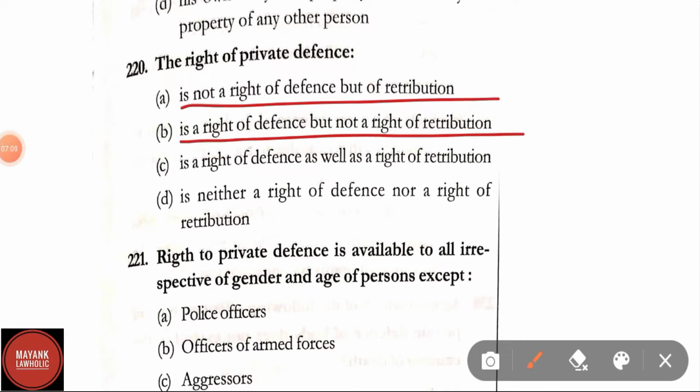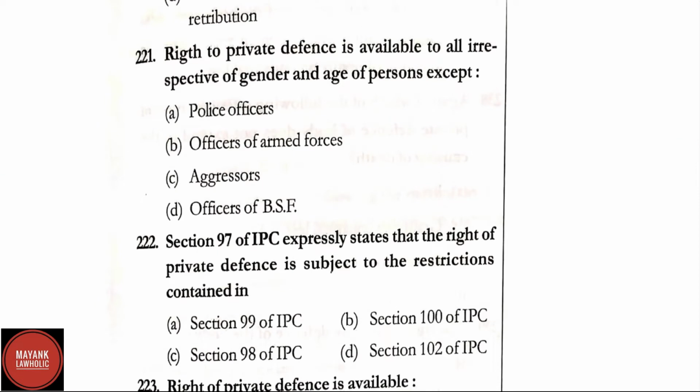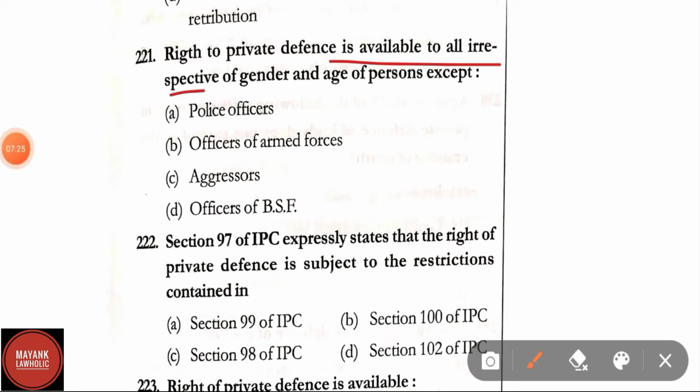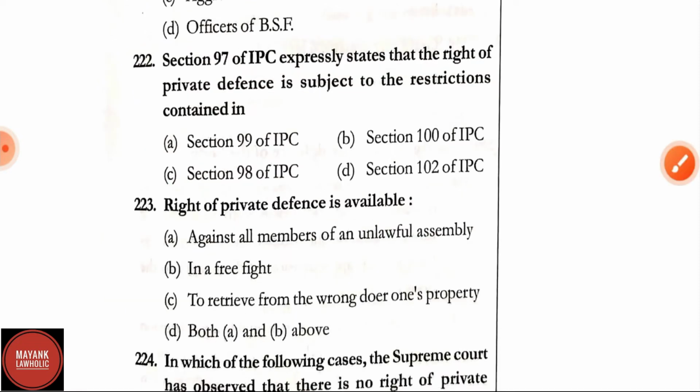Question number 220. The right of private defense is not a right of defense but of retribution; is a right of defense but not a right of retribution; is a right of defense as well as a right of retribution; is neither a right of defense nor a right of retribution. Here the correct answer is option B, that is, a right of defense but not a right of retribution. Question number 221. The right of private defense is available to all irrespective of gender and age of person except police officers, officers of armed forces, aggressors, officers of BSF. The correct answer is aggressors.